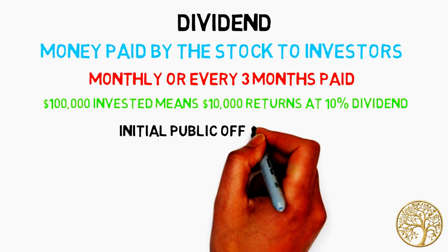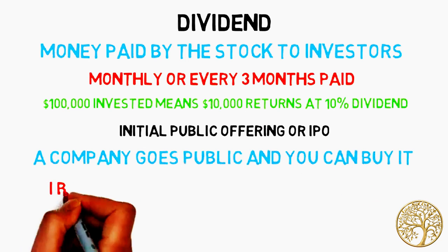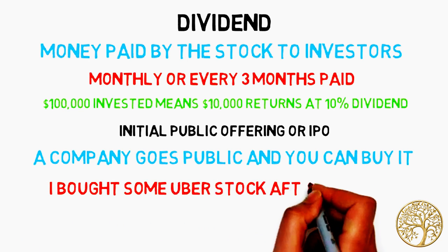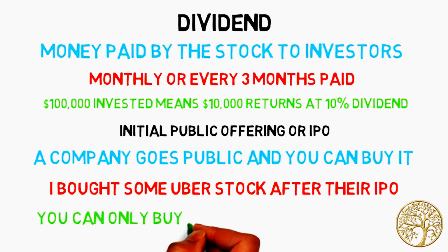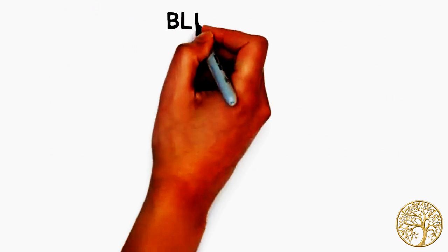Initial public offering, or IPO. When a company goes public, letting the general population buy shares of the company. Uber just had their IPO, so you can now buy and own Uber shares. You can't buy a stock of a company that isn't public, unless the private company wants investors. But this is not likely for the average person.